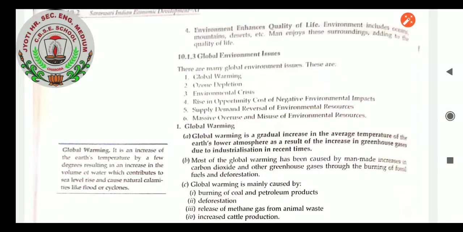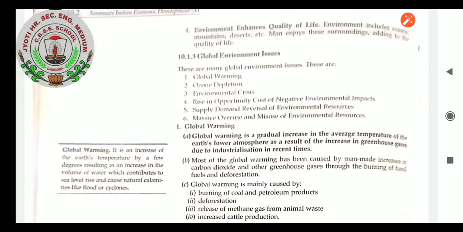We are seeing now in our state also, as industrialization has increased, the effects on our environment. If we are having the summer season, it is too hot, and in the winter season it is too cold. Not like the usual, it is too much. We never expected this in our life. So these are just the results of global warming.